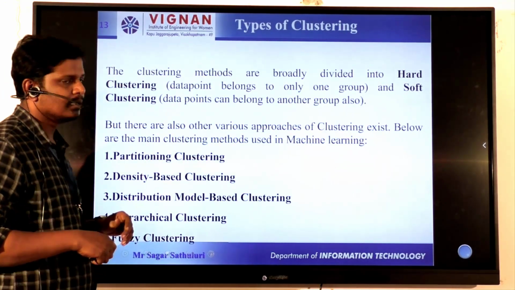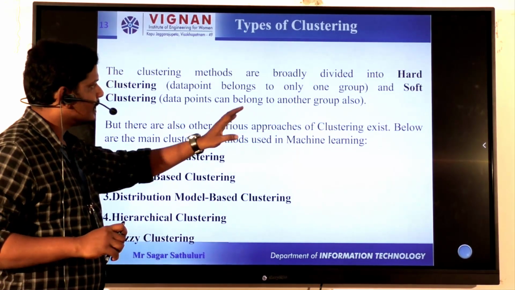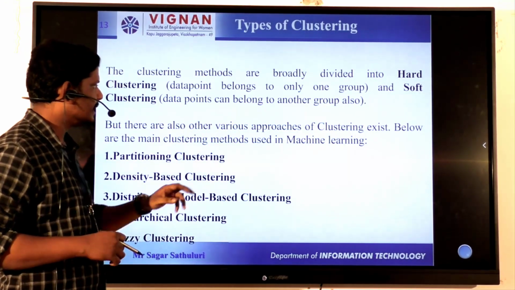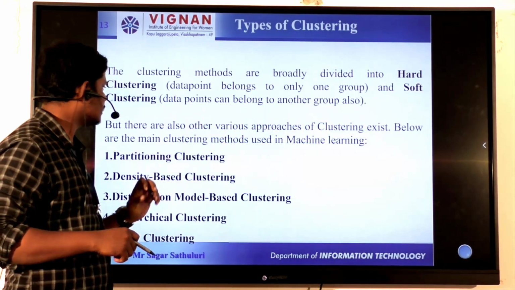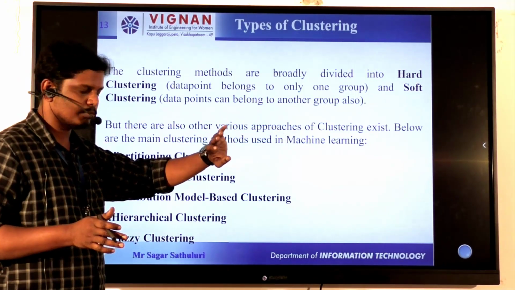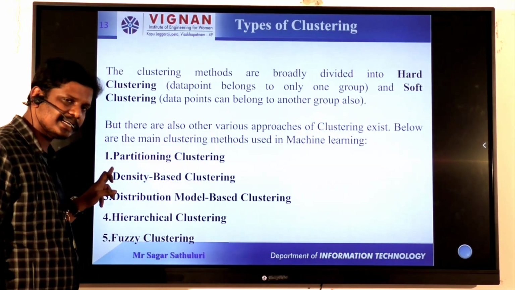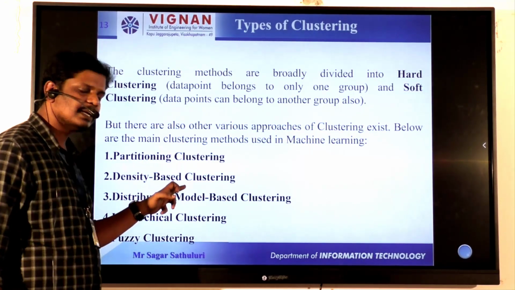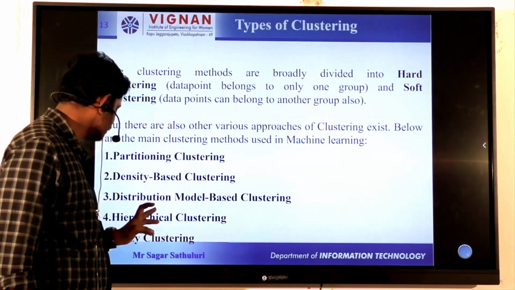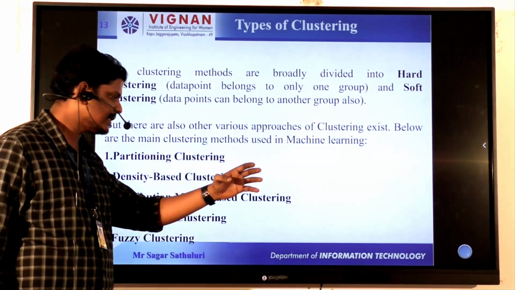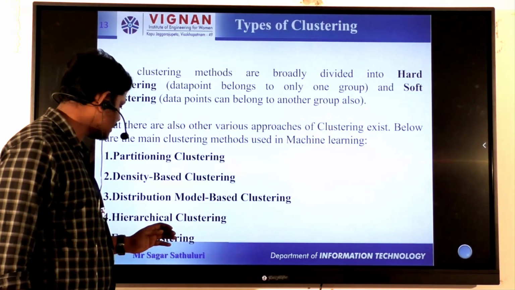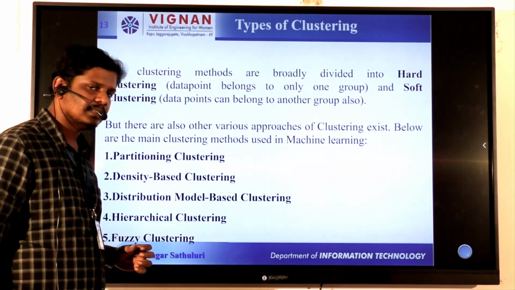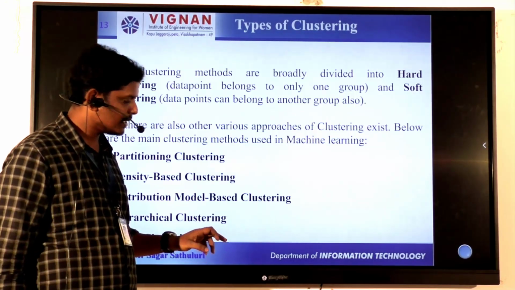Next, there are different types of clustering concepts: hard clustering and soft clustering. Hard clustering means data points belong to only one group. In soft clustering, data points can belong to any other group. These are the different types of clustering. Partition clustering, as the name indicates, means the clusters are partitioned. Next, density-based clustering, where clusters are formed based on density values. Distribution model-based clustering, where clusters are distributed accordingly. Next, hierarchical clustering, where clusters are formed one after another in a hierarchical manner. And the next one, fuzzy clustering.